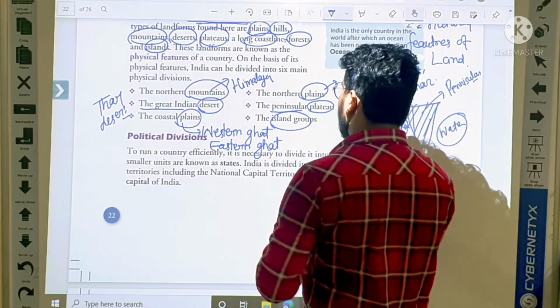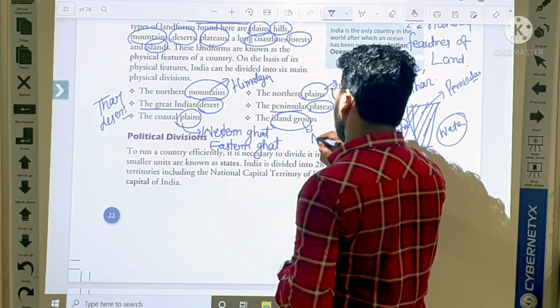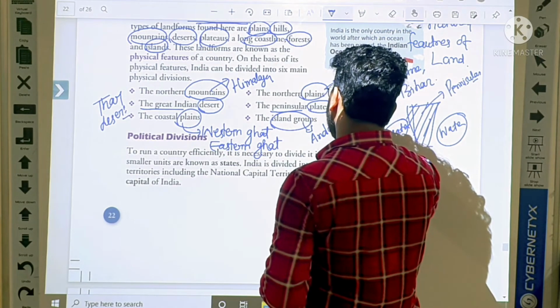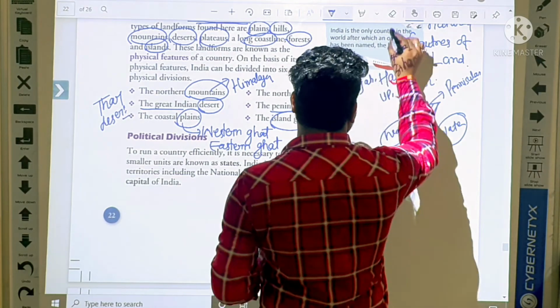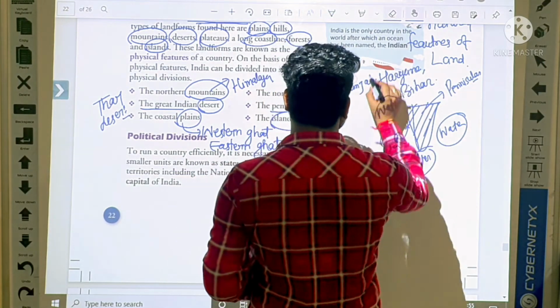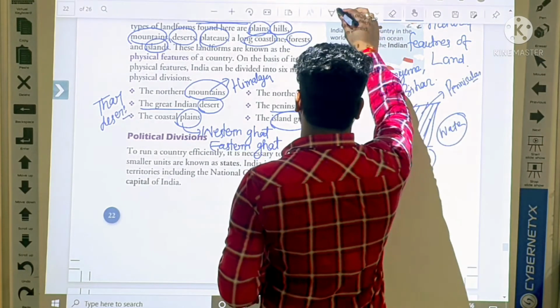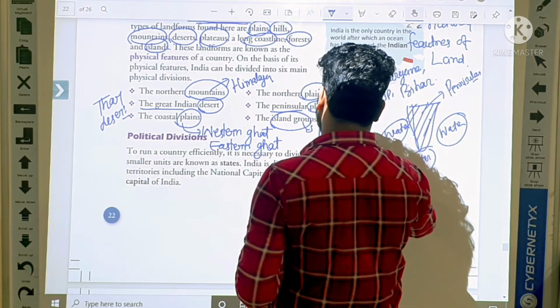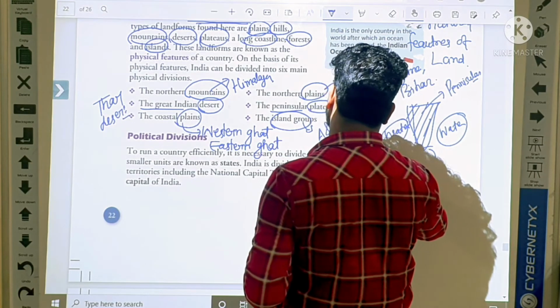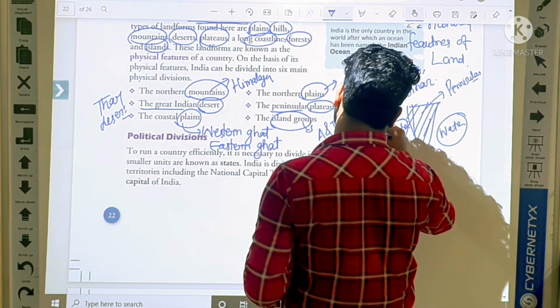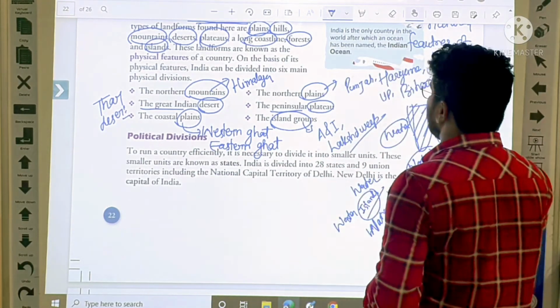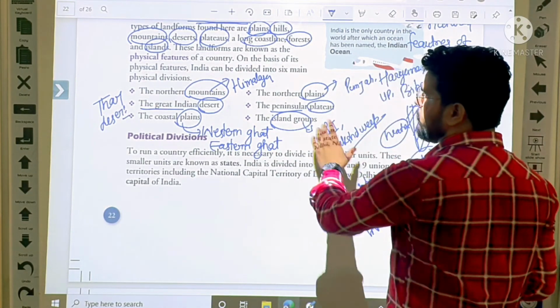And what are the examples? Examples are Andaman and Nicobar, and then Lakshadweep. All these are the examples of islands.